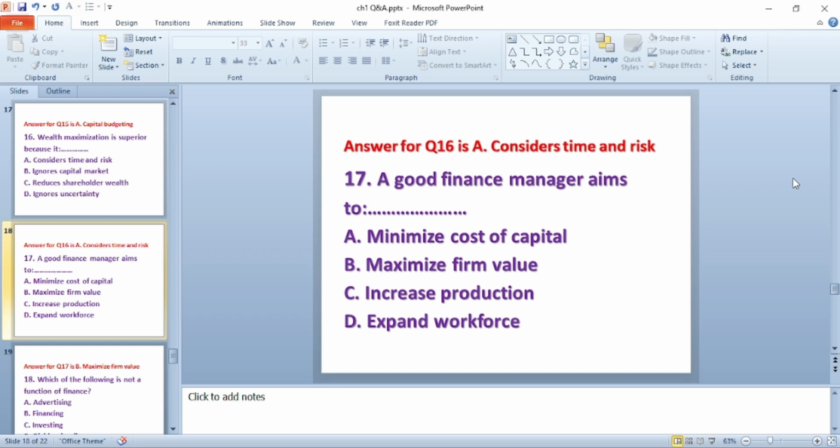Question number 17. A good finance manager aims to dash: A. Minimize cost of capital. B. Maximize firm's value. C. Increase production. D. Expand workforce. The answer for this question is B. Maximize firm's value.